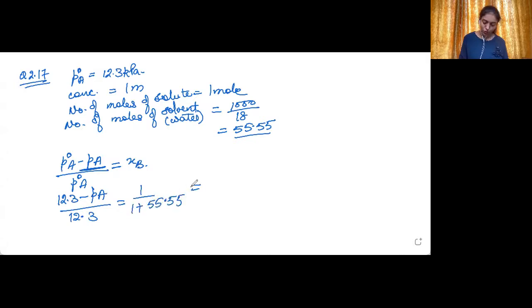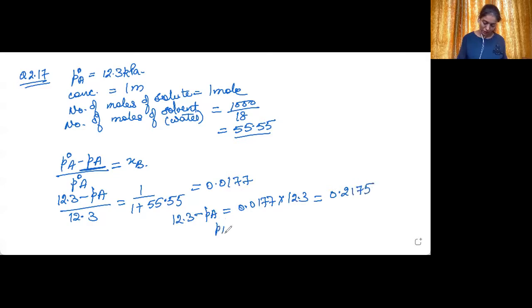Let's find out the value. 1 divided by 56.55 is equal to 0.0177. Now I can write 12.3 minus PA is equal to 0.0177 multiplied by 12.3, which comes out to be 0.2175.